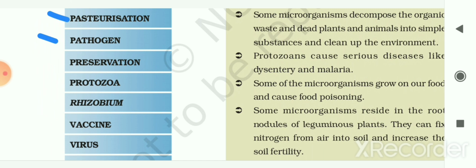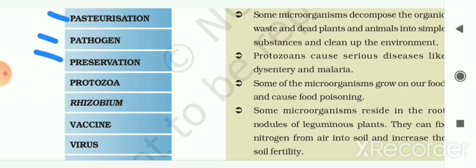The next is preservation. So to maintain the quality of edible food or cooked food by preventing the growth of microorganisms as well as deterioration of nutrients in it, this process is known as the preservation.